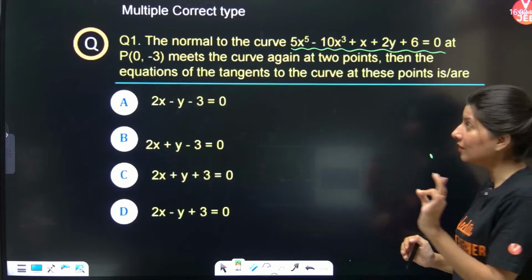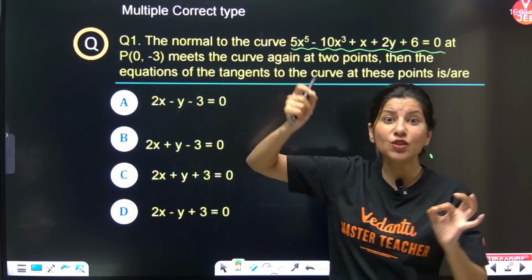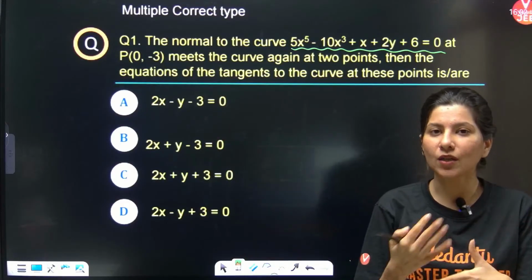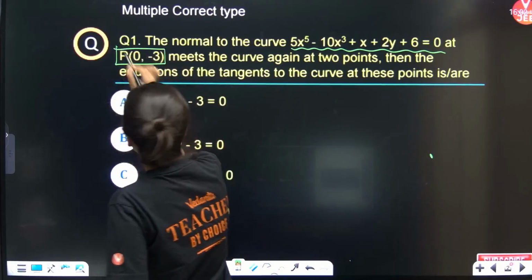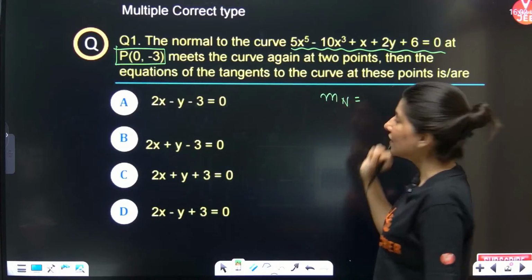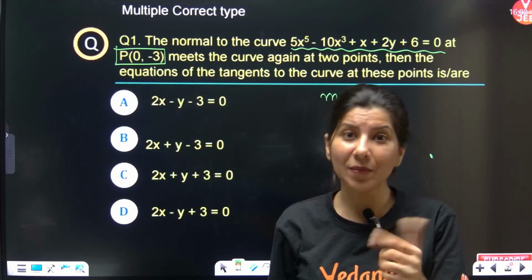Step number 1, I need the normal to the curve. I need to write the equation of normal to this curve. Before I talk about the equation of normal, a point on the normal I have, all I need is the slope of normal. Slope of normal we cannot get directly, but slope of tangent we can calculate by dy/dx.